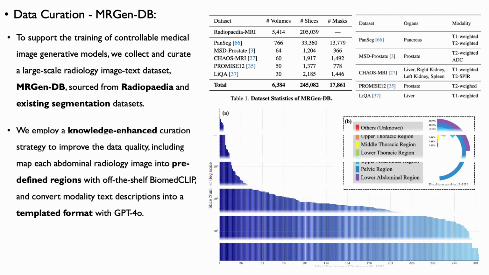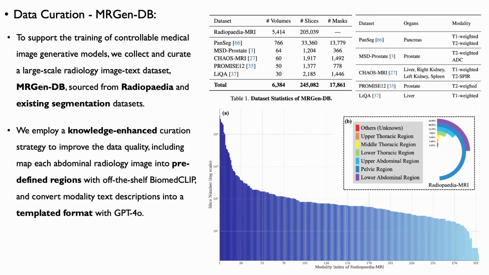For data curation and processing, we employ knowledge-enhanced strategies to improve data quality. Specifically, we use BiomedCLIP to map each radiology image to predefined anatomical regions. This is important because the abdominal cavity spans a wide area, within which imaging characteristics vary substantially across subregions. This mapping helps enrich and disambiguate image annotations.